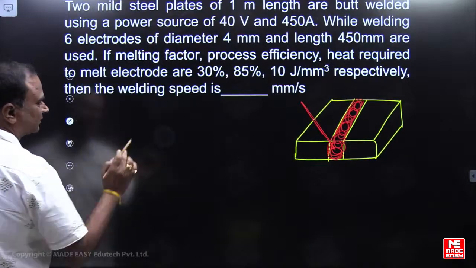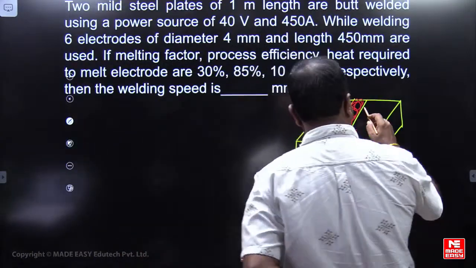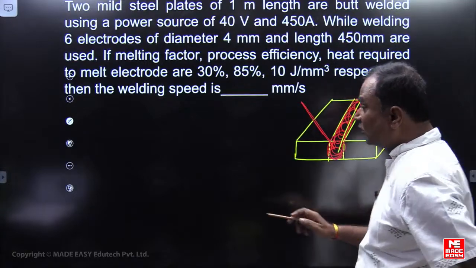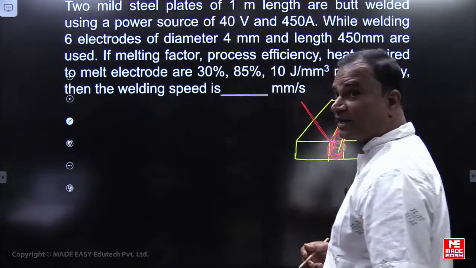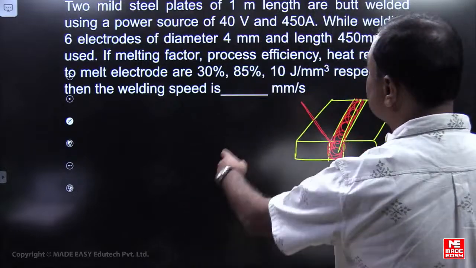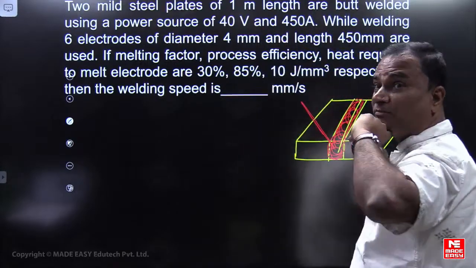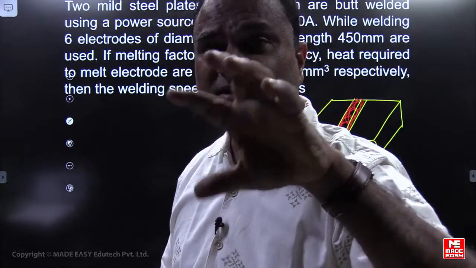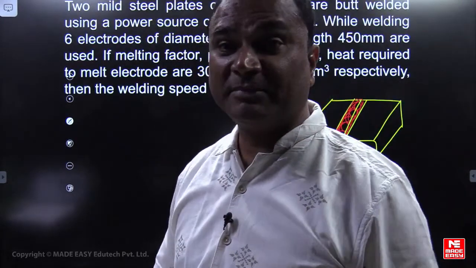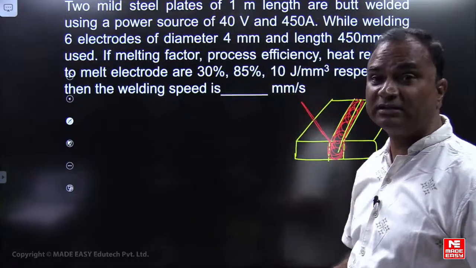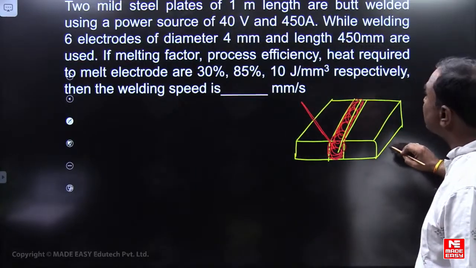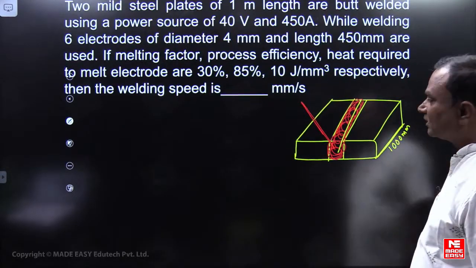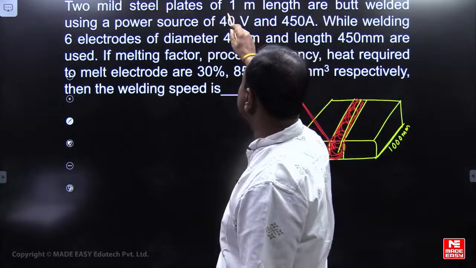Please look at this point, friends. To produce this particular area of the joint, he is using how many electrodes? 6 electrodes he is using. Diameter is given, so can I find the volume of each electrode? Volume of each electrode can be calculated. Multiplied by 6 will give the total volume of the metal which enters by melting the electrodes. And he has given length as 1 meter, so 1000 mm length is in this direction.